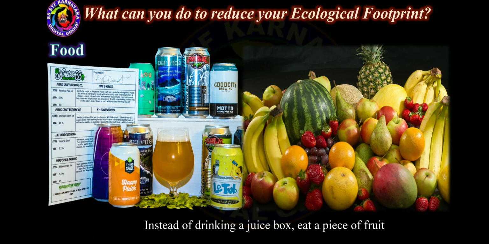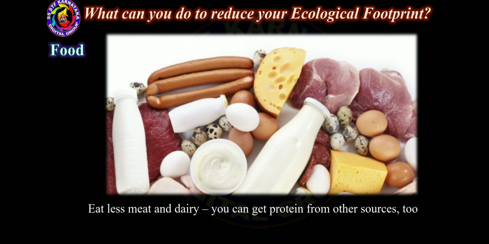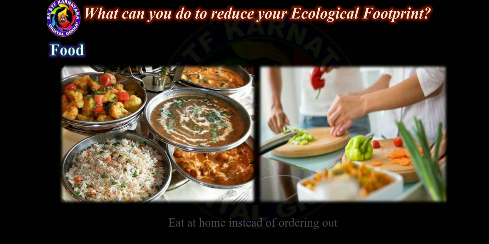Instead of drinking a juice box, eat a piece of fruit. Eat less meat and dairy. You can get protein from other resources too. Eat at home instead of ordering out.